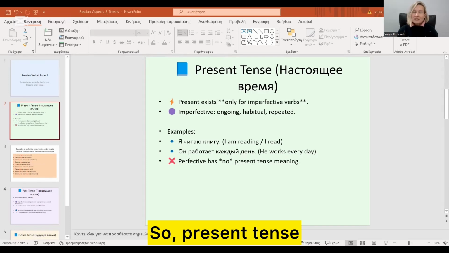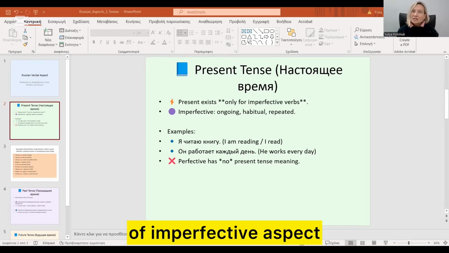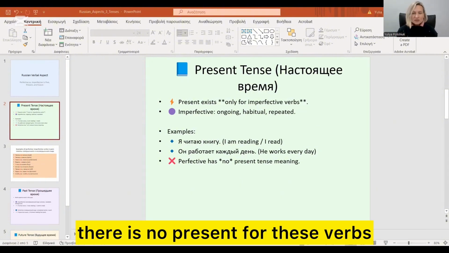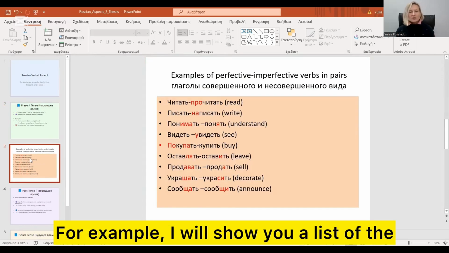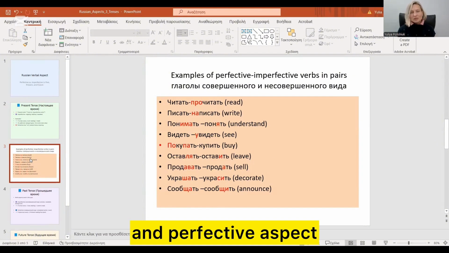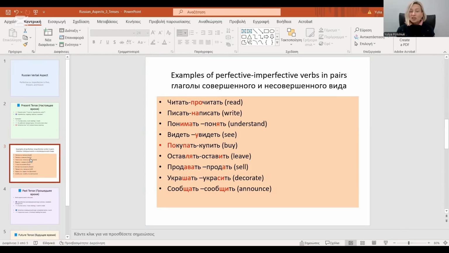So, present tense. Present tense is only expressed by the verbs of imperfective aspect, while perfective aspect verbs have no present. There is no present for these verbs. For example, I will show you a list of the verbs in pairs of imperfective and perfective aspect. Here, look, for the verb read, we have читать, прочитать. Читать is imperfective, to read, прочитать is the perfective verb.